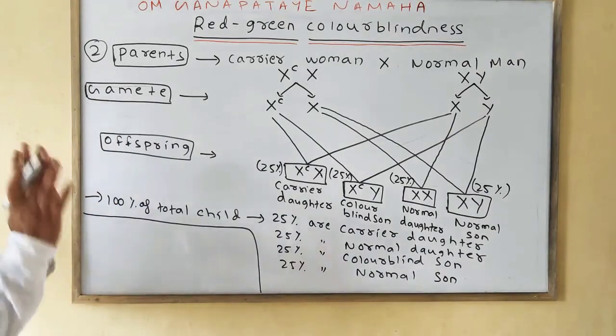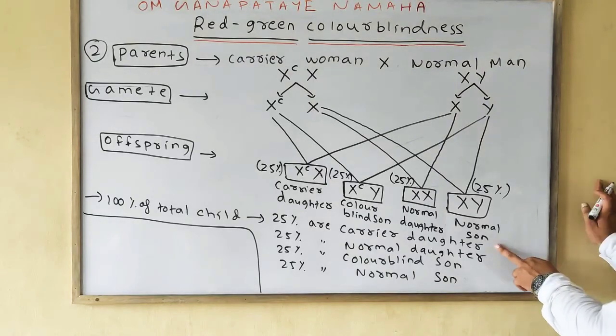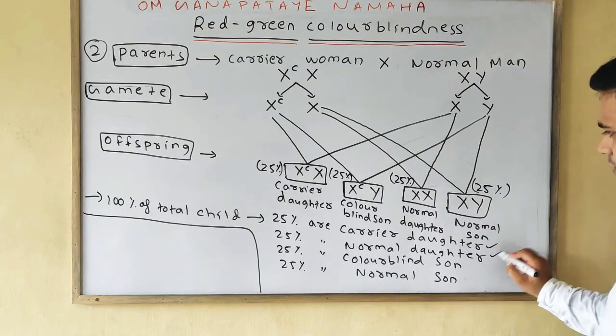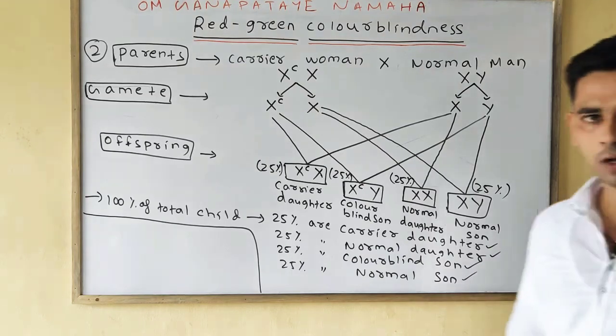If we take the 100% of total child, we find that 25% are carrier daughter, 25% are normal daughter, 25% are colorblind son, and 25% are normal son.